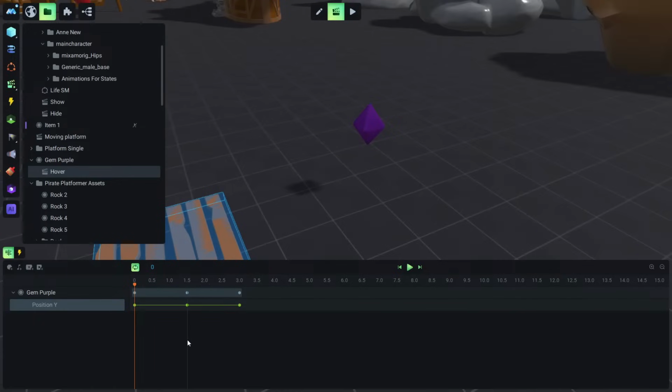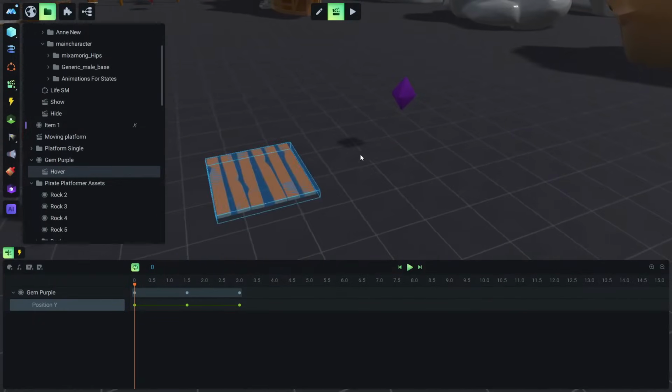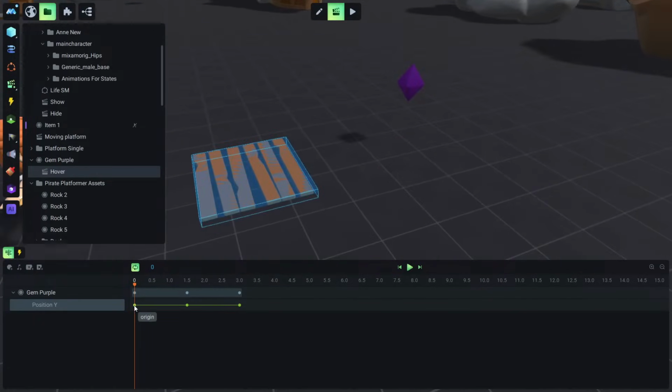And another thing that I forgot to mention before: if we click this origin keyframe, you will see there is a transition effect here. And if we click on linear, you will see various interpolations. So we can have no interpolation, or a linear interpolation, or an ease interpolation.